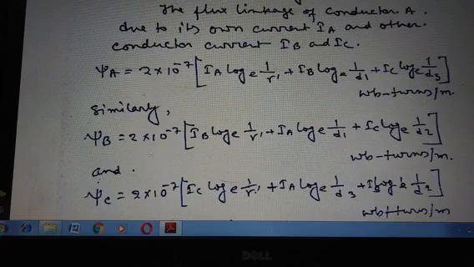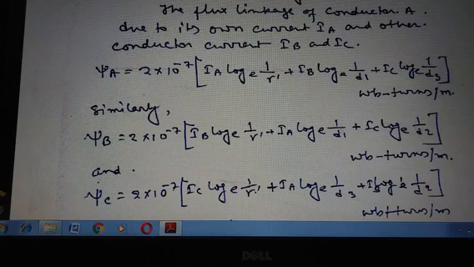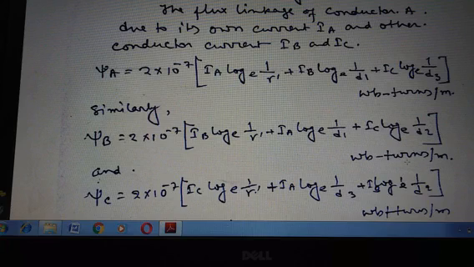Similarly, psi B equals 2 × 10^-7 × (IB ln(1/r') + IA ln(1/D1) + IC ln(1/D2)) Weber-turns per meter.